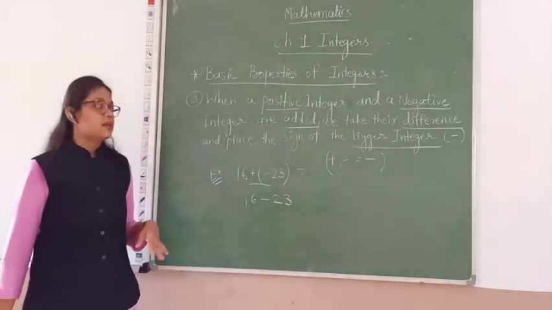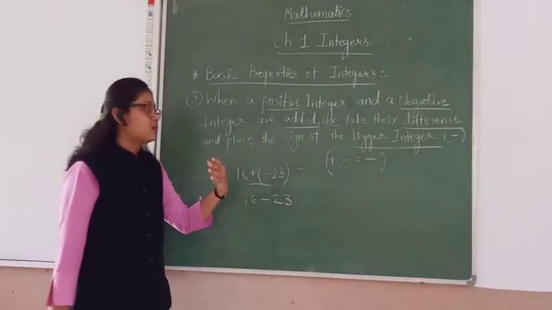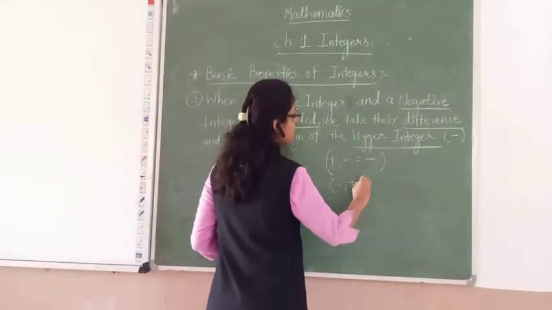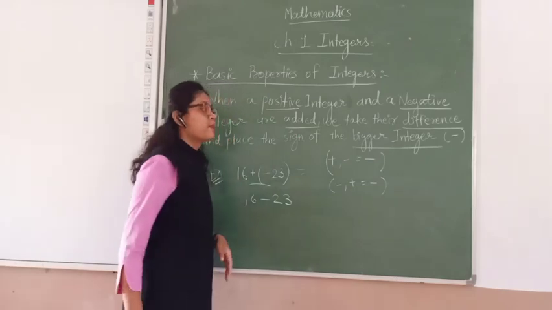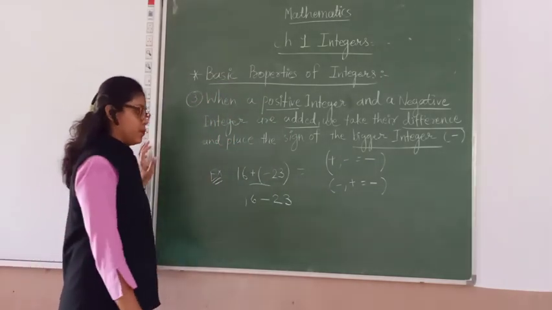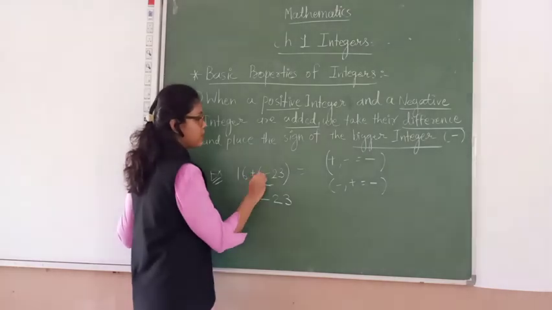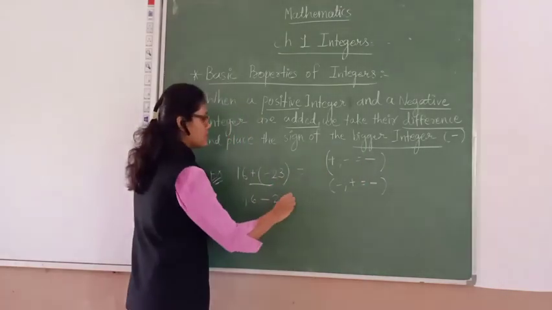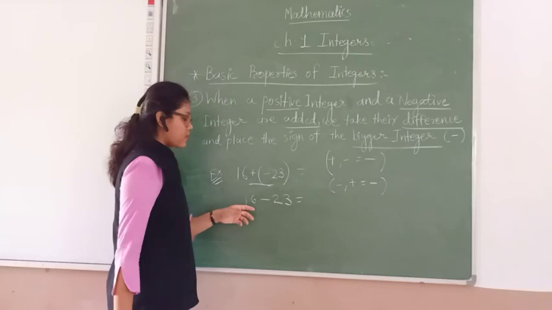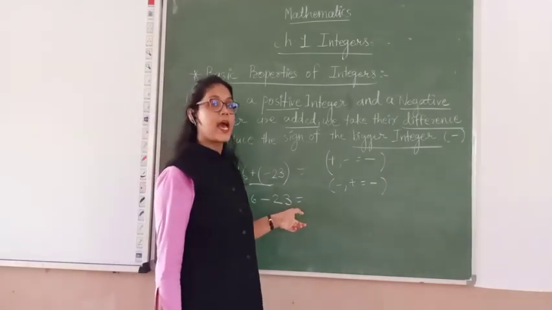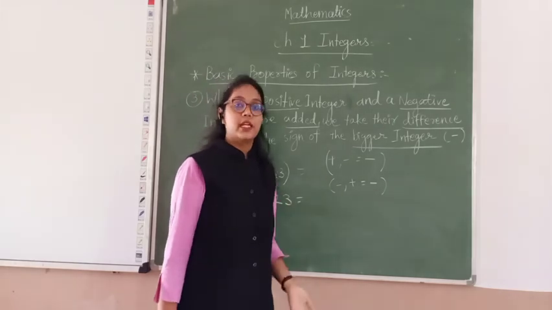But that one does not apply to all; there is another one, minus plus minus. Clear? Now once we have merged this sign, 16 minus 23 is not possible, so the answer will be negative only.